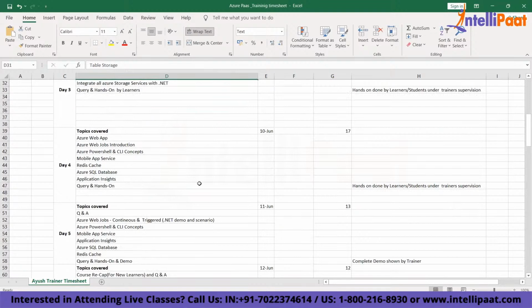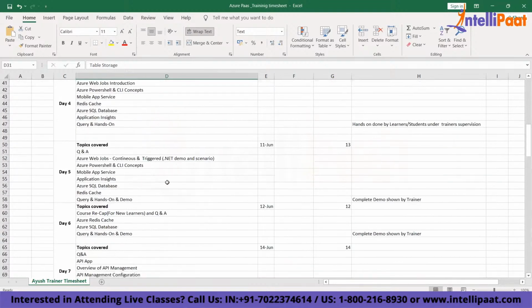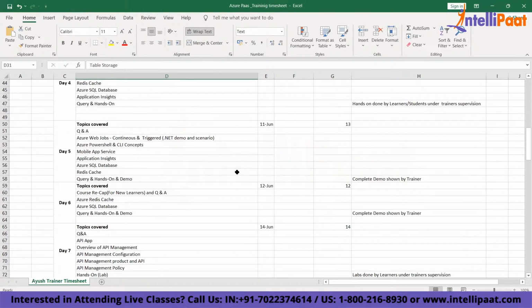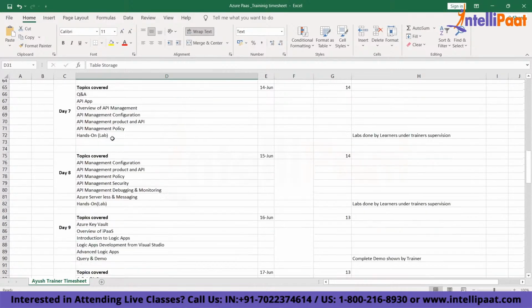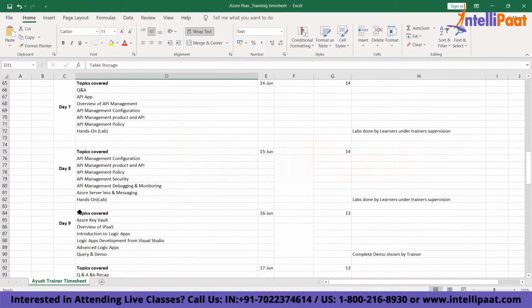We'll talk about web applications. We'll understand websites. We'll talk about application insights. We'll talk about database. We'll talk about applications. We'll talk about Redis cache. Right, a lot of things. We'll have a lot of demos there. We'll talk about API. We'll learn about API management. We'll talk about debugging, serverless monitoring, security.